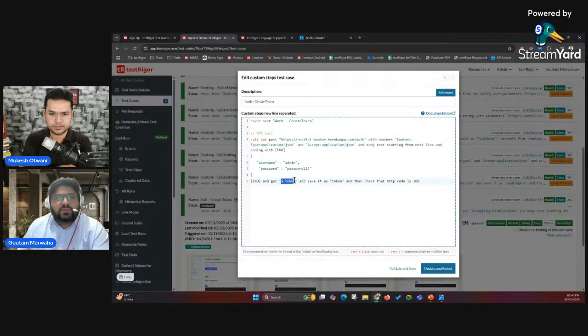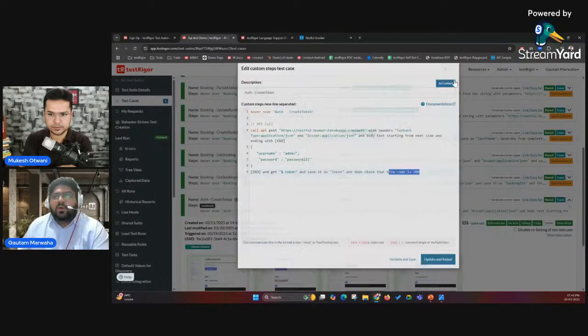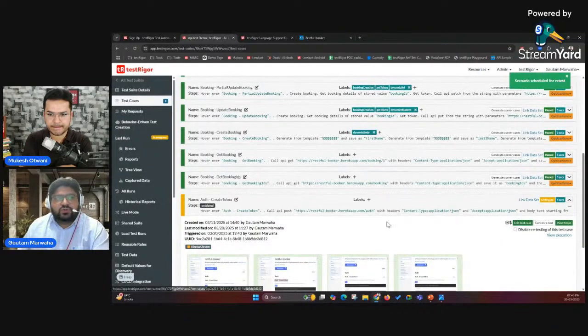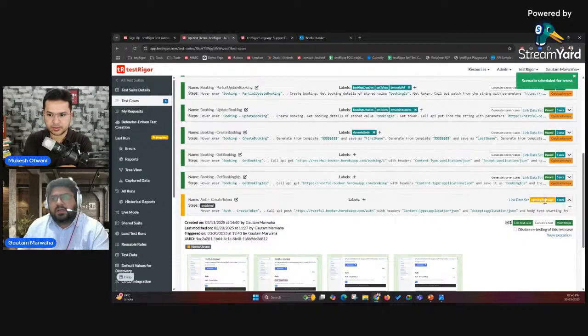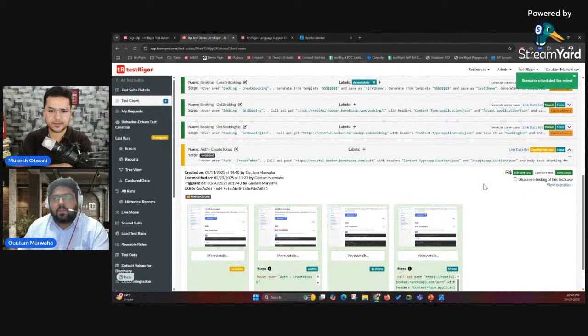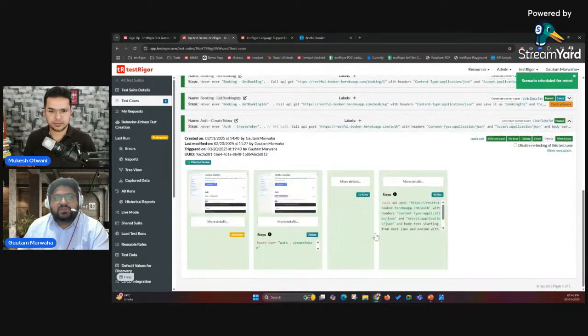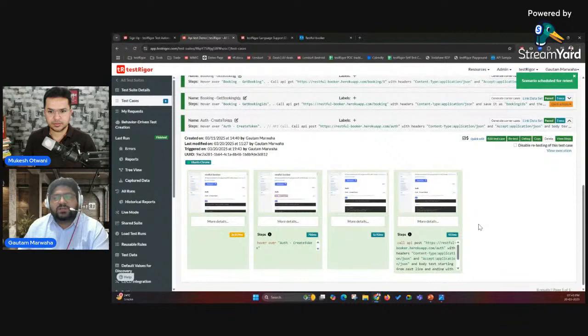So this is the JSON path we are using to store the token in the token variable, and then we are checking whether the HTTP code is 200. Once we run this test case, I'll show you. See, I just clicked on retest and now it is running. It'll take a few seconds. Once it is in progress, you'll see the screenshots like this here. See, now this is the latest run that we have just run.